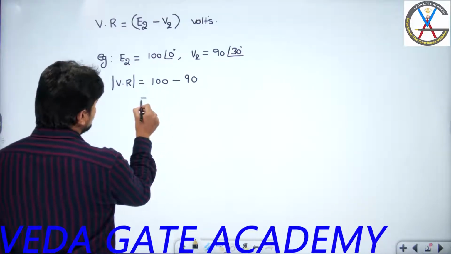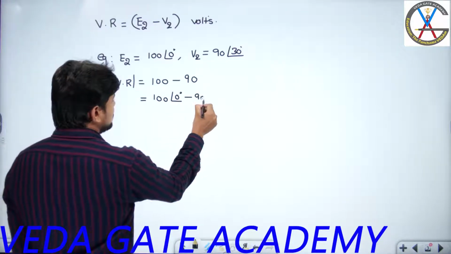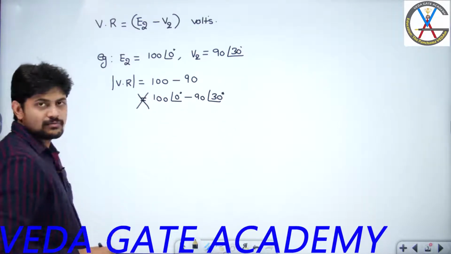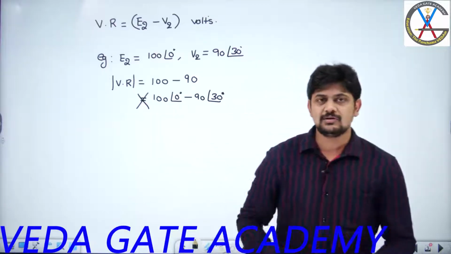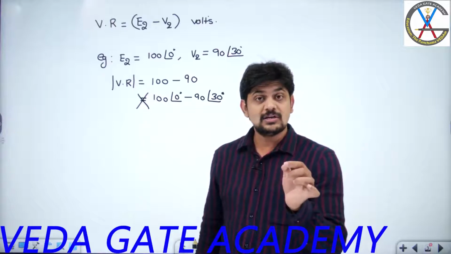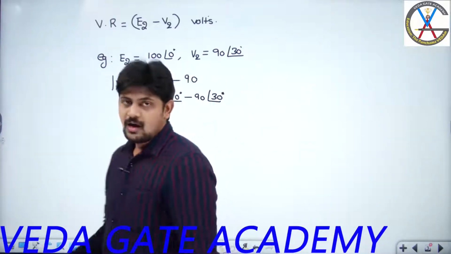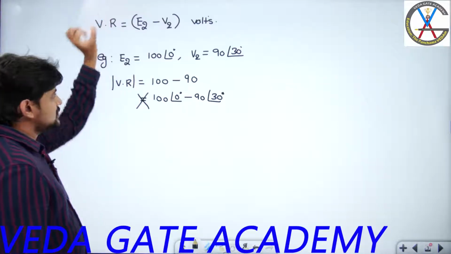That means don't write this as 100 at an angle 0 degrees minus 90 at an angle 30 degrees. This is not at all correct. That is the reason, even in the definition, we have mentioned that it is a change in the magnitude of terminal voltage from no load to full load. I hope you understand the meaning of this. Now again come back to this.